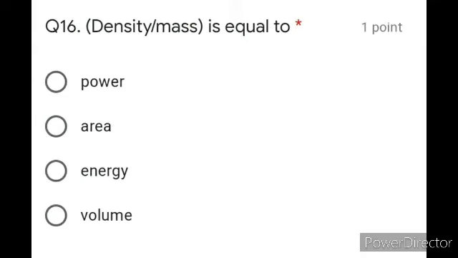Okay, question number 16. This is going to be the last MCQ of physics. Density divided by mass is equal to what? Is it equal to power, area, energy, or volume? We know density is equal to mass over volume. Therefore, density over mass is equal to volume. So from here you can say that option D, that is volume, is the correct one.